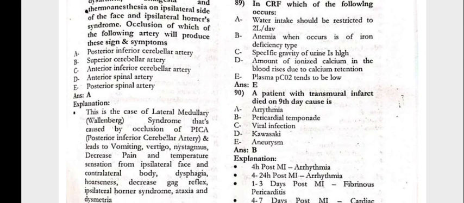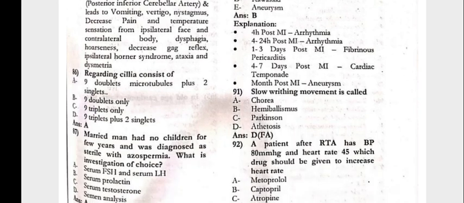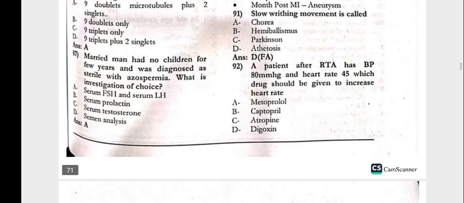The patient with the transmural infarct died on the 9th day. Cause would be pericardial tamponade. Slow writhing movement is called athetosis.